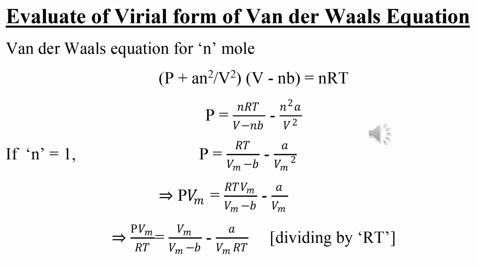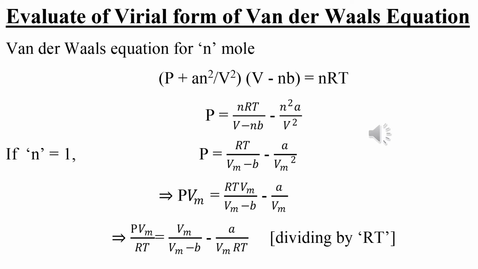If we put n equal to 1, then P is equal to RT by Vm minus b minus a by Vm square, where Vm means molar volume, that is V is written as Vm in terms of molar volume. Multiplying by Vm, PVm is equal to RT Vm by Vm minus b minus a by Vm. Then dividing by RT, PVm by RT is equal to Vm by Vm minus b minus a by Vm RT.